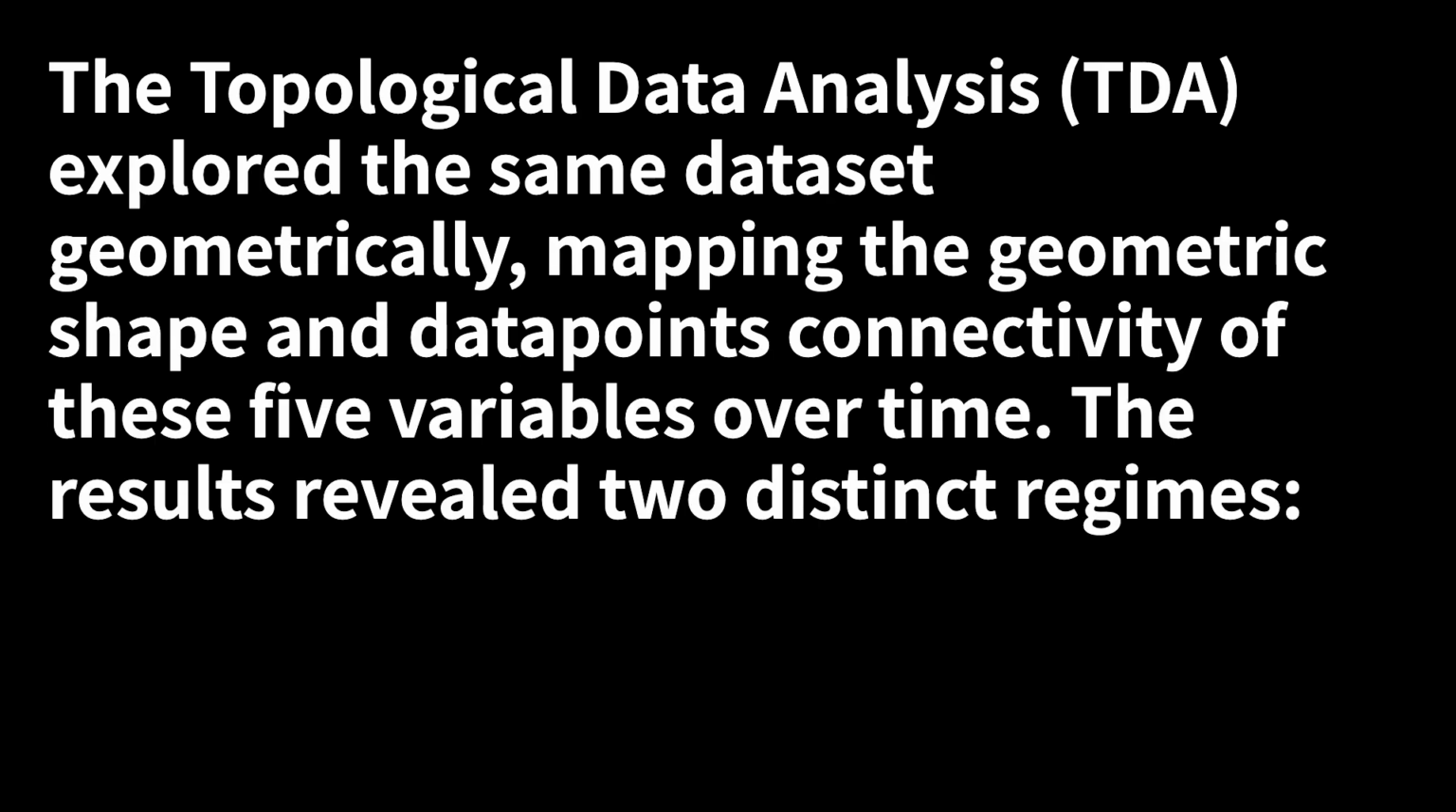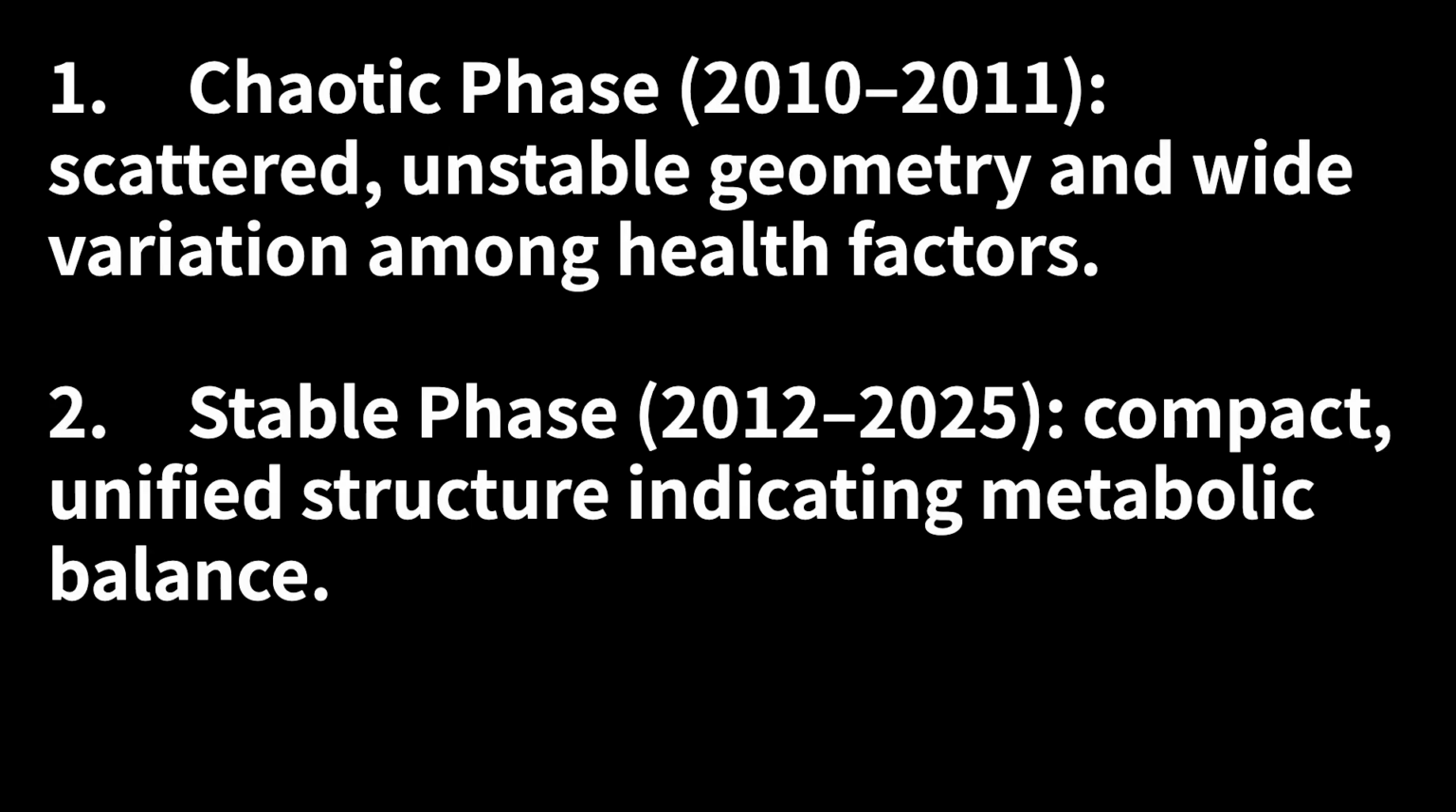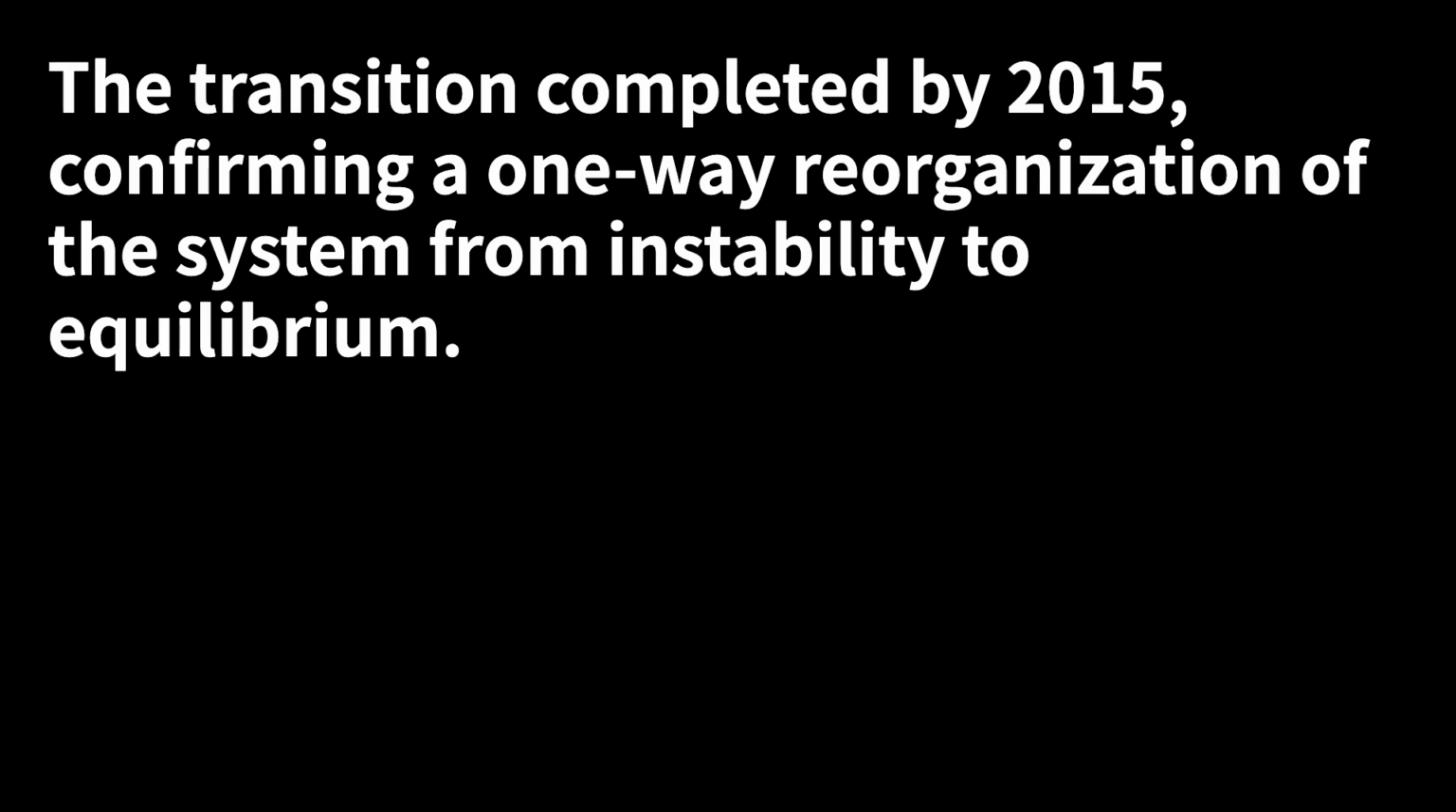The Topological Data Analysis, TDA, explored the same dataset geometrically, mapping the geometric shape and connectivity of the data points of these 5 variables over time. The results revealed 2 distinct regimes. 1. Chaotic phase, from 2010 to 2011: scattered, unstable geometry and wide variation among health factors. 2. Stable phase, from 2012 to 2025: compact, unified structure indicating metabolic balance. The transition completed by 2015, confirming a one-way reorganization of the system from instability to equilibrium.